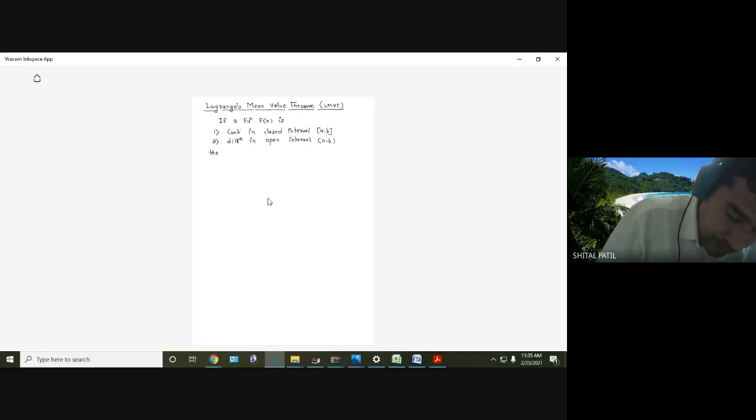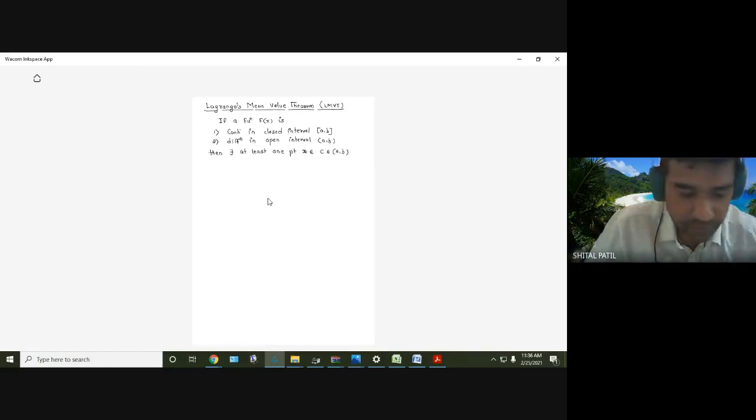Then third condition we have not taken. Then there exists at least one point C belongs to AB, at least one point exists. C belongs to AB or C in AB.